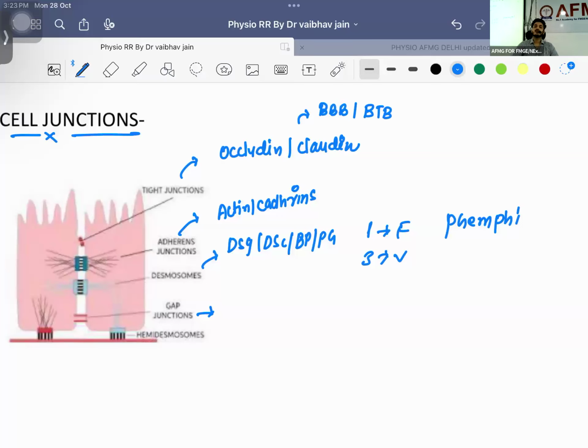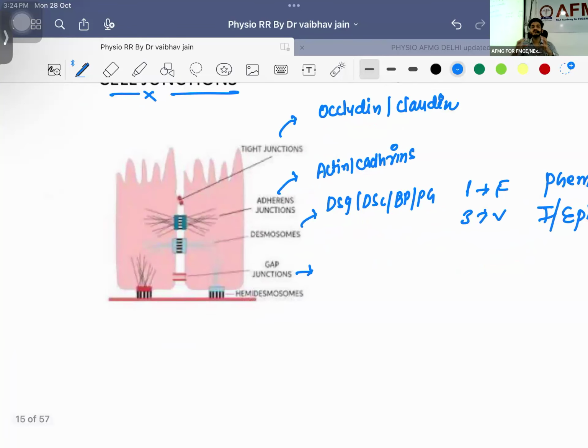The dermis has nothing to do with it. There will be no role of dermis either in the case of pemphigus or in the case of bullous pemphigoid. So this is going to be pemphigus, an intraepidermal disorder. Look here, gap junctions. I have told you, gap junctions are maximally present where?